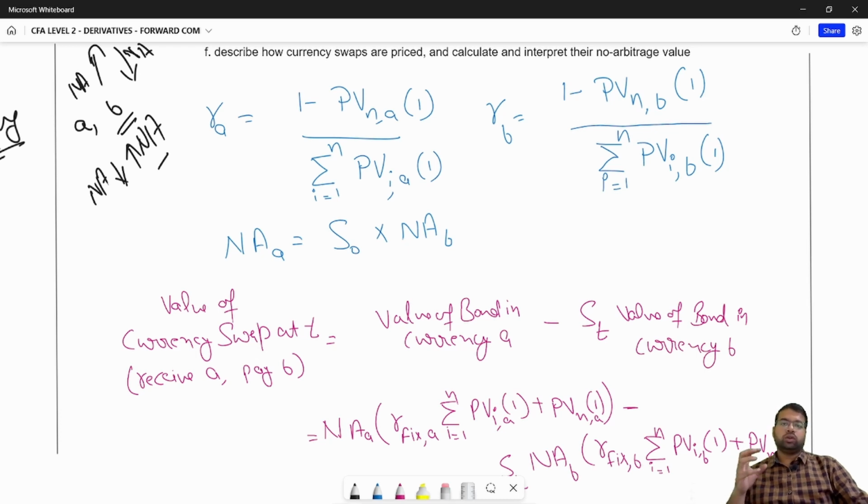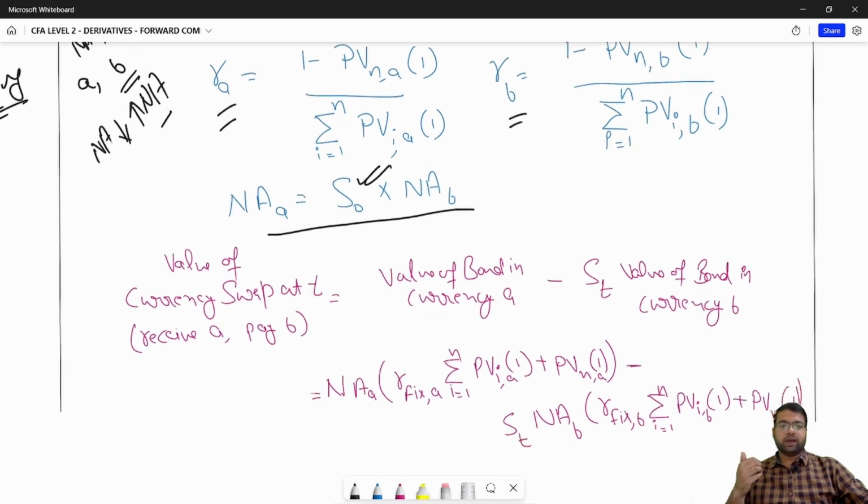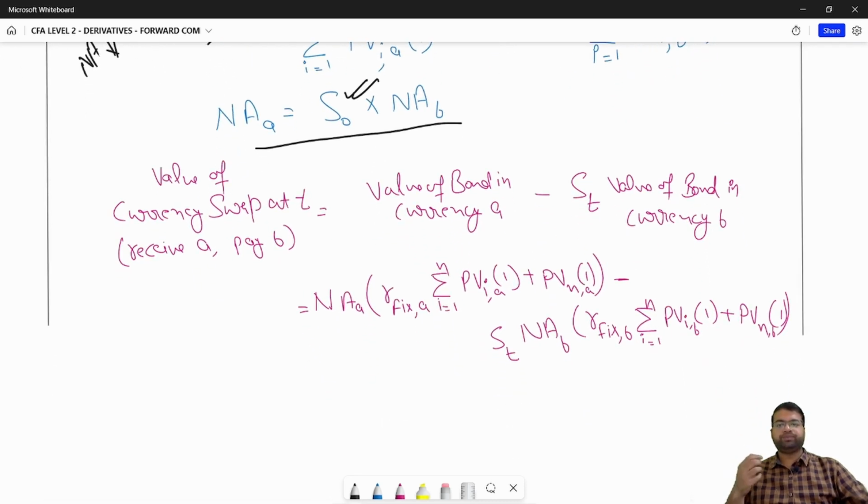So there are two fixed rates that you need to calculate with the currency swap. For each currency you will be calculating a different fixed rate. Let's say for currency A you can calculate the fixed rate like this, then for currency B you will be calculating the fixed rate like this. The notional amount will depend upon the spot exchange rates of the currencies. Now let's see how to value those contracts.